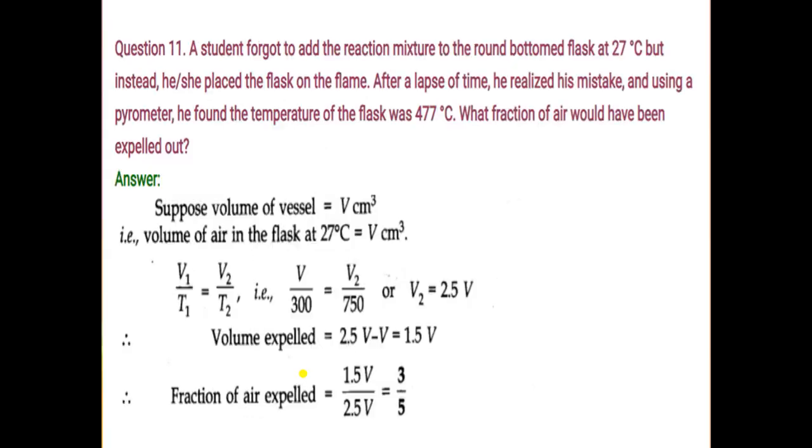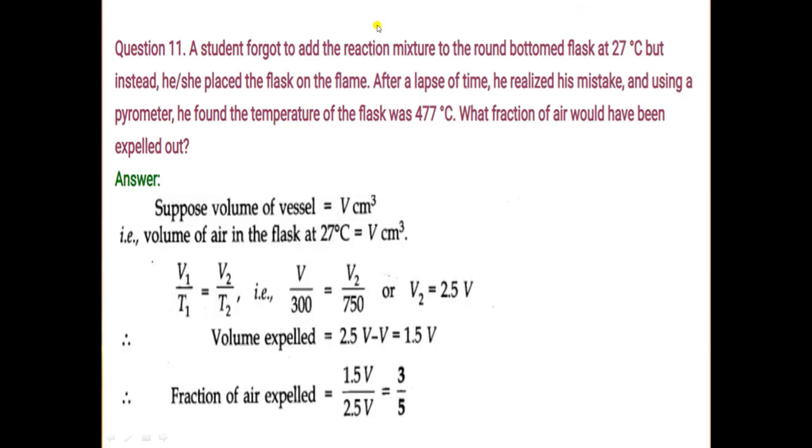Now question number 11. A student forgot to add the reaction mixture to the round bottom flask at 27 degrees Celsius, but instead he or she placed the flask on the flame. After a lapse of time, he realized his mistake and using a pyrometer, he found the temperature of the flask was 477 degrees Celsius. What fraction of air would have been expelled out?